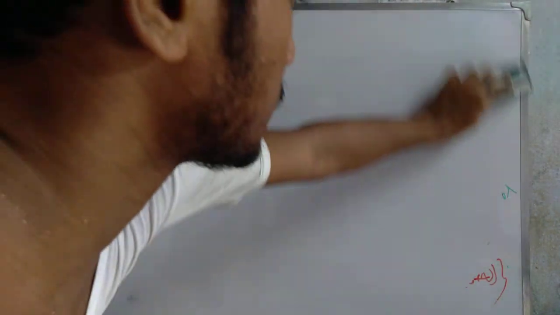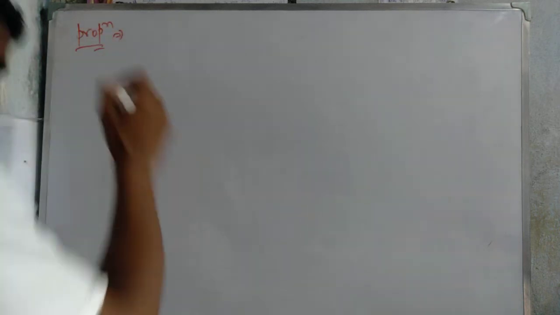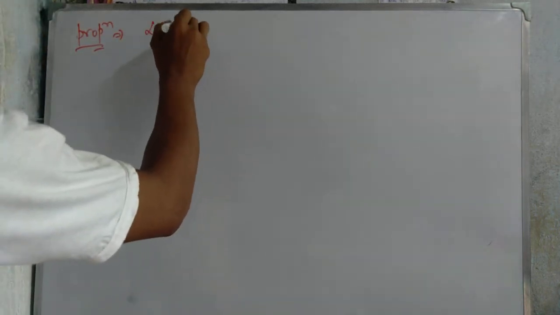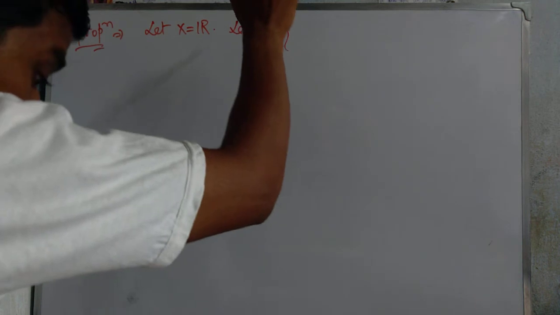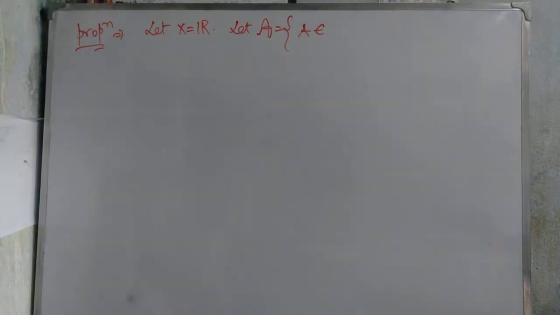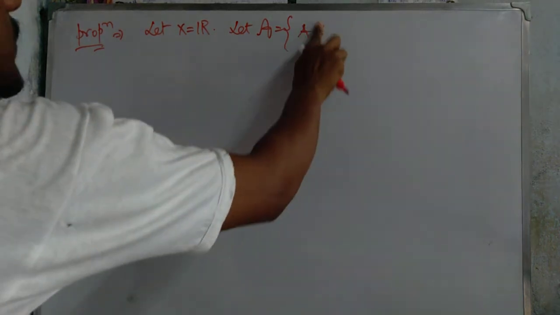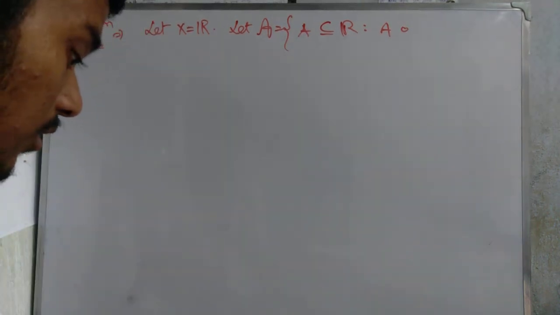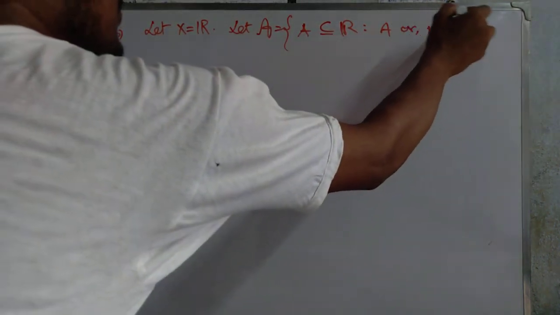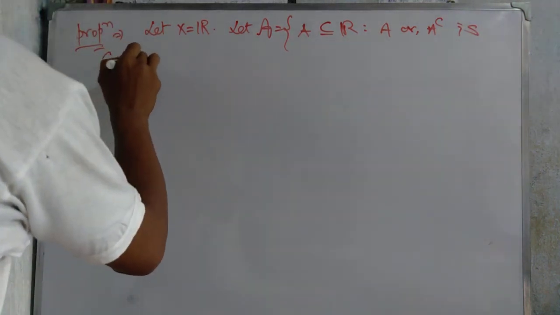Now we write it in proposition form. Proposition: let X equal the set of real numbers and let this collection script A equal the set of subsets S of R such that S or S complement is countable.